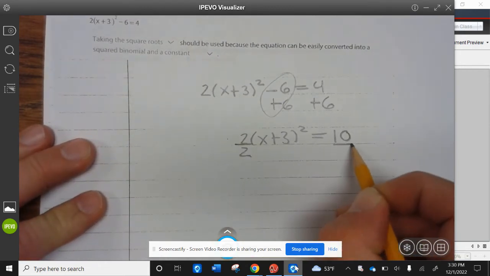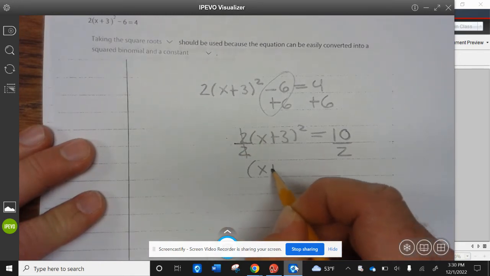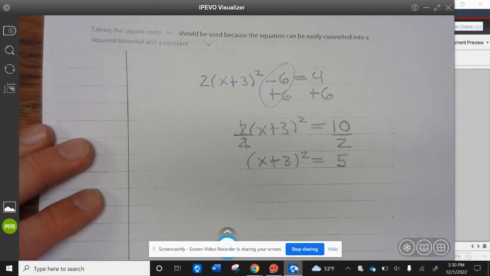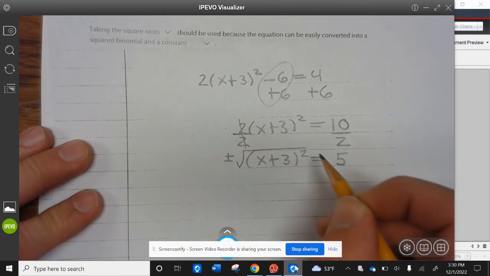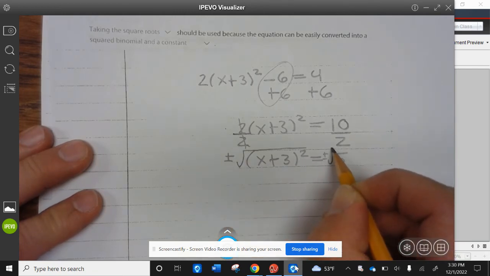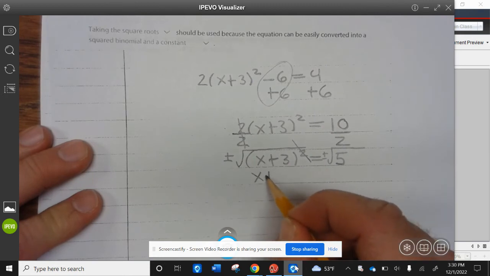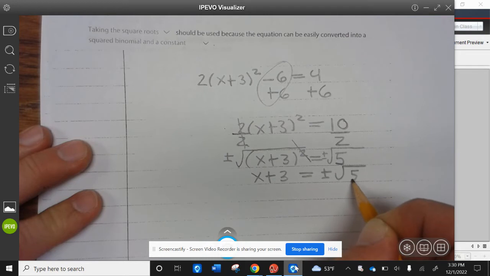Divide both sides by 2. 2 divided by 2 is 1. You get x plus 3 squared equals 5. We're going to take the square root of both sides. Remember, square root's plus or minus. Now, the square root cancels the squared, so you're left with x plus 3 equals plus or minus the square root of 5.